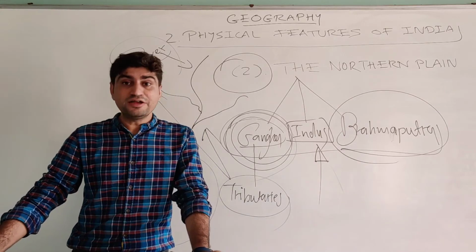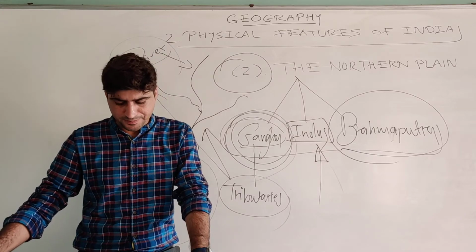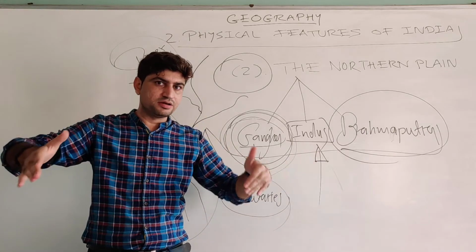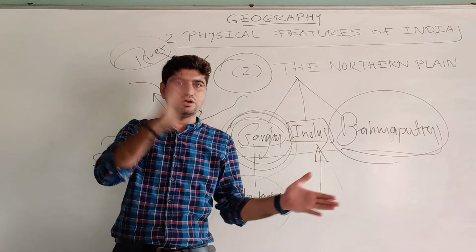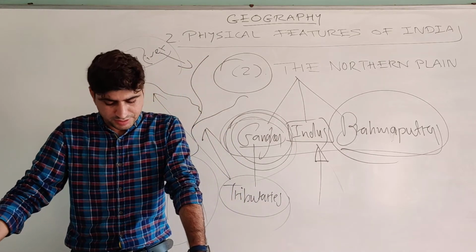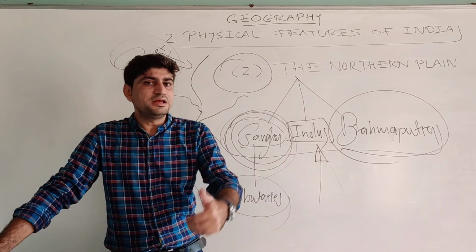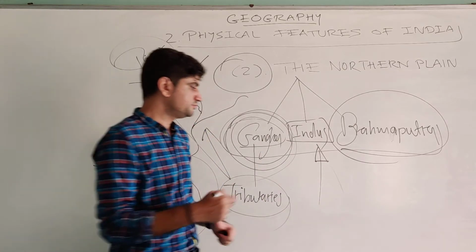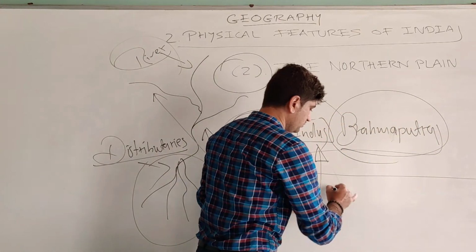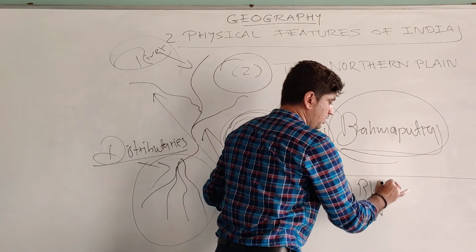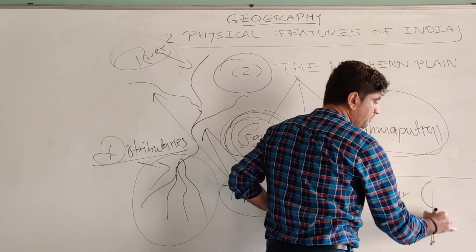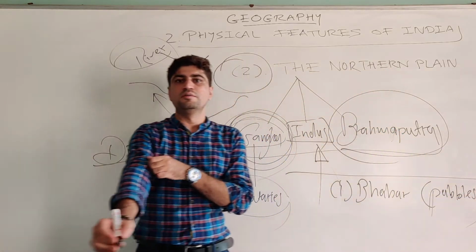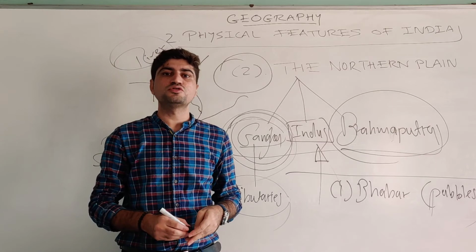The rivers, after descending from the mountains, carry pebbles with them, and they deposit pebbles in a narrow belt of 8 to 16 km of width, not longer. Here we are talking about width from north to south, 8 to 16 kilometers. These slopes are mainly located in the Shivalik region of the Himalaya, and this region is known as Bhabar. Here remember about the pebbles. Rivers deposit pebbles on the slopes of the Himalayas.